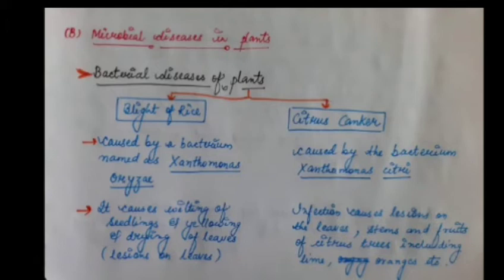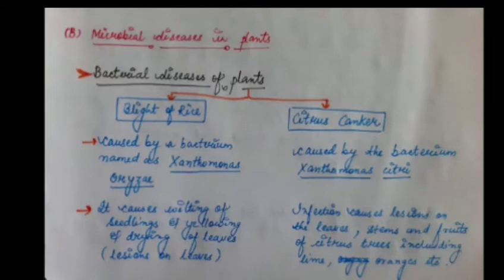The blight of rice is caused by a bacterium named Xanthomonas oryzae. The symptoms of this disease are wilting of seedlings and yellowing of leaves, and the leaves become very dried. There are lesions on the leaves. I'll show you in the picture.